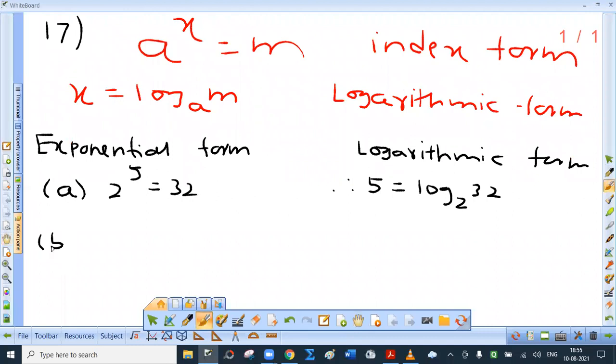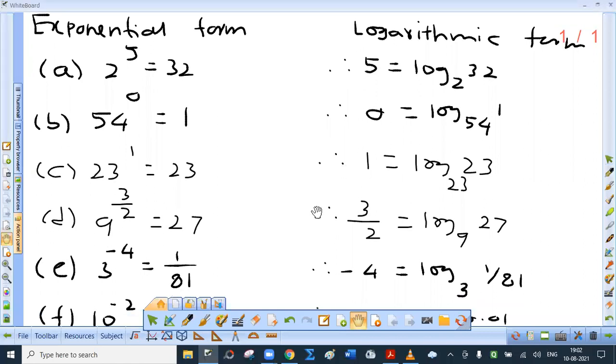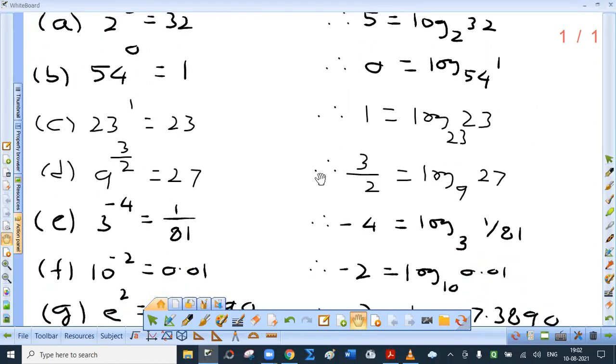Now start writing. What is the B part? 54 raised to 0 is 1. So index 0, every time you have to say index 0: 0 is log 1 to the base 54. Now complete the remaining. So this is a comparatively simple one. You can check the answers.